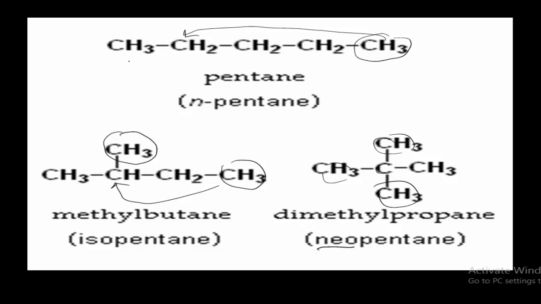If there is a linear chain, it is normal pentane, abbreviated as n-pentane. And if two methyl groups are attached to the carbon atom, it is said to be isopentane. And if three methyl groups are attached, it is said to be neopentane. So these are the three different isomers of pentane.